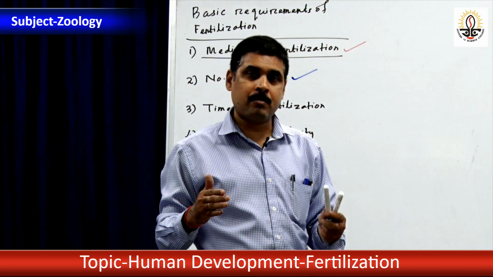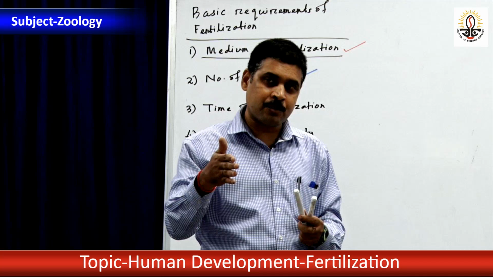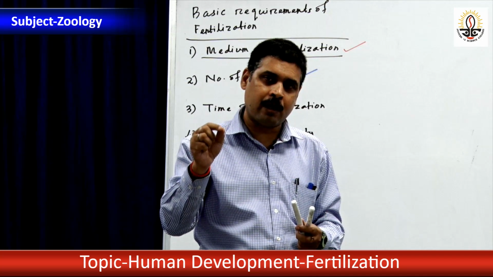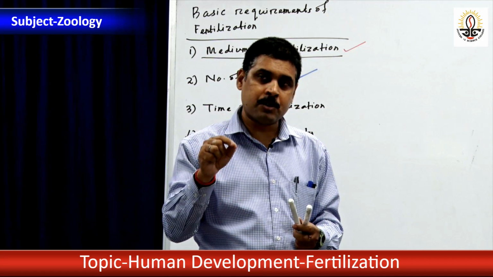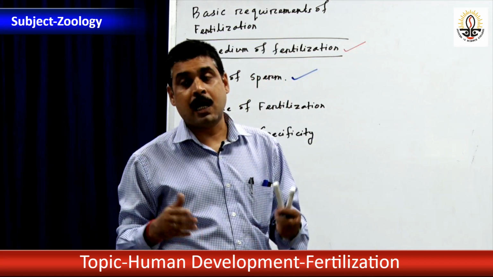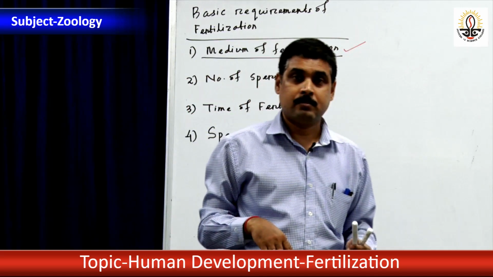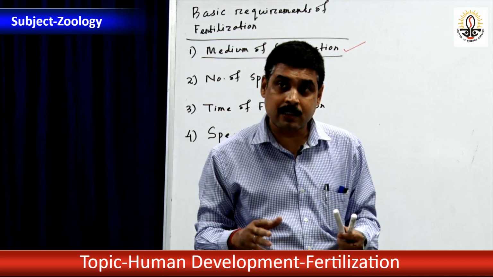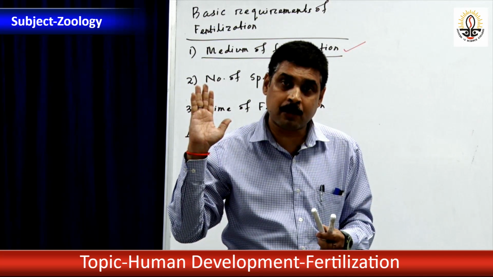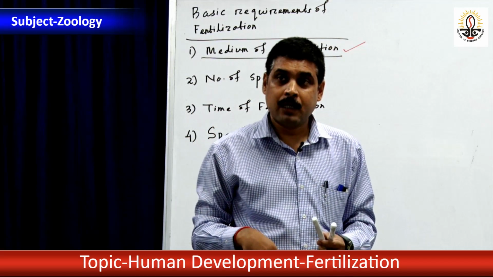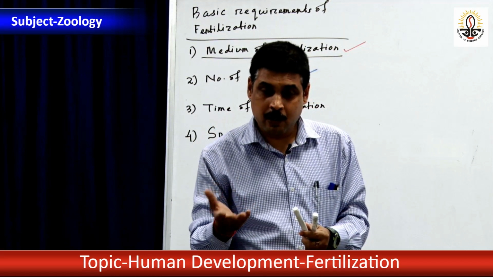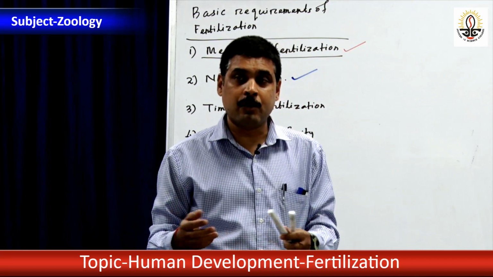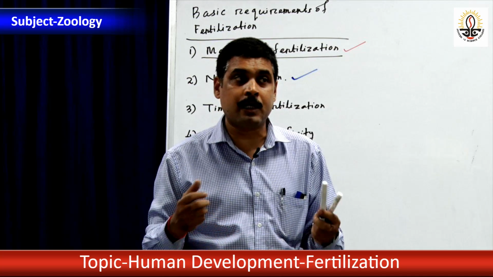In the female reproductive system, the release of semen is called insemination, and during insemination about 300 million sperms are released. Why is the number of sperms so high? If the semen does not have any sperm, that is called azoospermia. We have discussed azoospermia in the production. If the semen has very few sperm, say 5 or 10, that is called oligospermia. Oligo means few quantity of sperm.